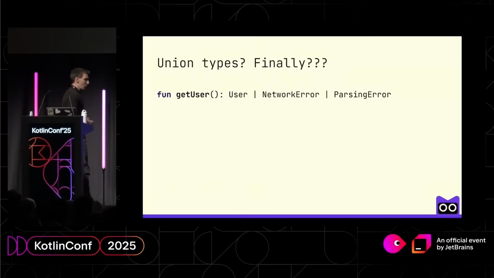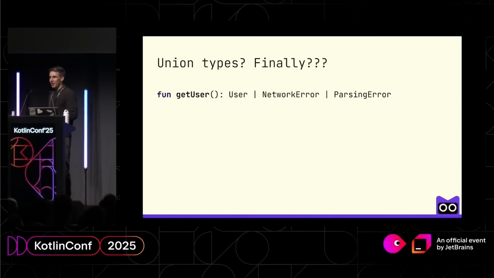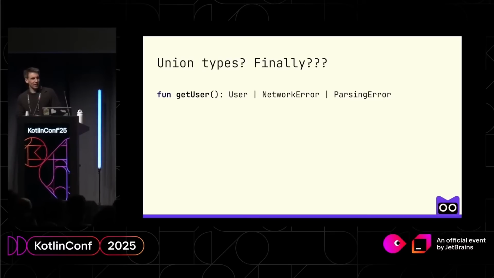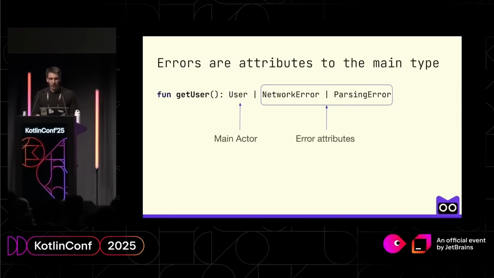And probably the first question that you have is, it looks like union types. You even use the same syntax for them. Is it finally union types? Well, actually not really. The key part that makes this feature distinct from the other ones is that here we have the main actor, which is a user or some other object, and a bunch of error attributes. And it's not possible to have two actors. The actor should always be a single one.